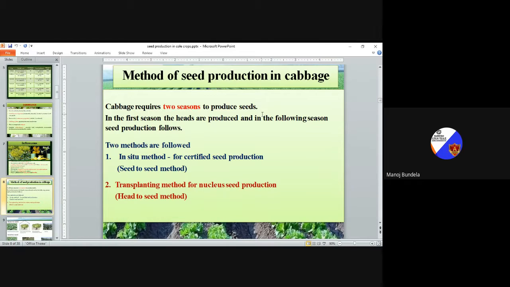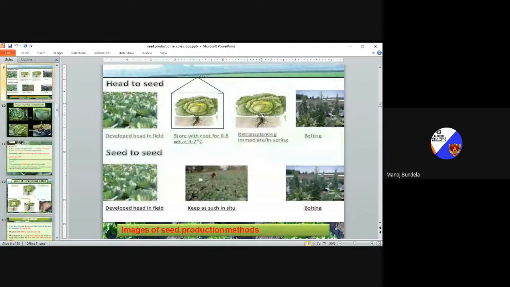The second one is the transplanting method for nucleus seed production. In the transplanting method, we use the head to seed method. First we sow the seeds, from the seeds the head will develop, and from that head the seeds will develop. So these are the two methods we use, in situ and transplanting. Head to seed method means development of the head in the field.